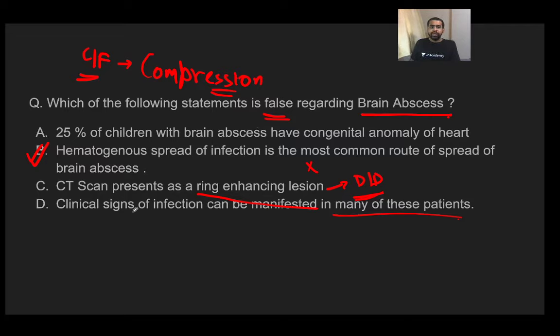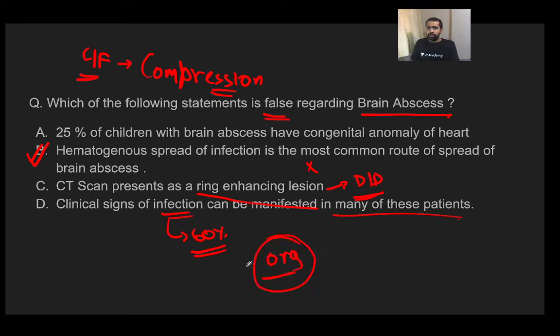Now, lastly, the clinical signs of infection are present. Please understand, this is important. Around 60% of the patients do have clinical signs of infection. It means that when you examine the vitals of the patients and other things, you know that there is some infective focus present in the patient, and this is present in around 60% of the patients.